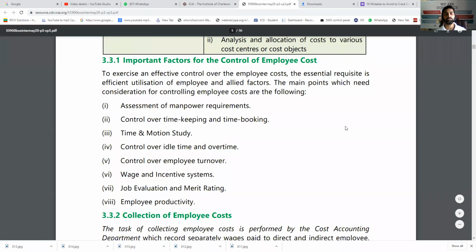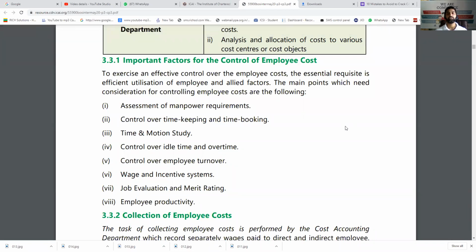Now the third short note comes: what are the factors which you should consider while you are keeping control on employee cost? What you should see first. Assessment of manpower requirement. Firstly, you should find out how many employees are required so that you can hire properly. Control on overtime, time keeping and time booking. When the employee enters in and goes out, that is time keeping. When he's inside the organization, what exactly he's doing, for how many hours he's working on which job, that is time booking.